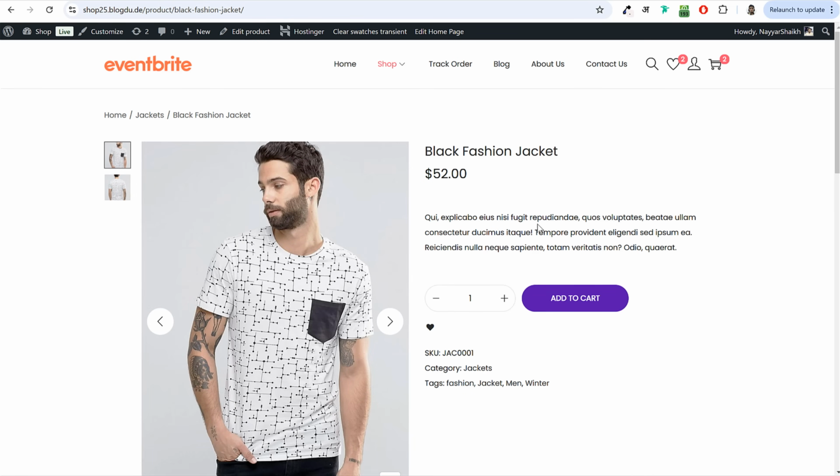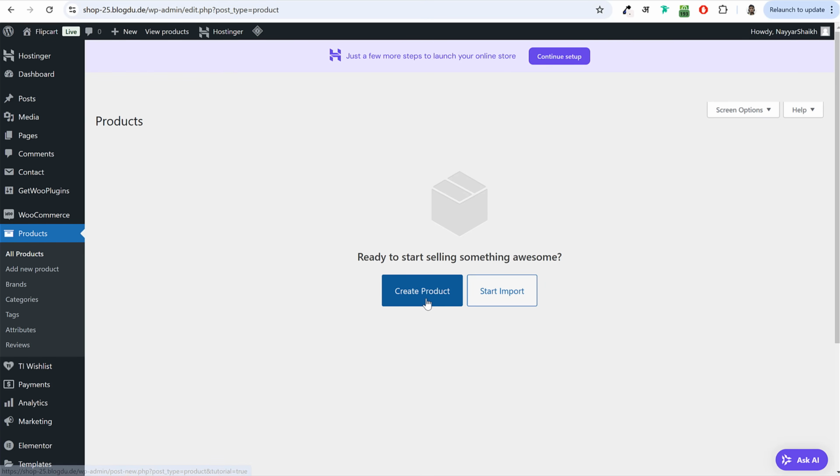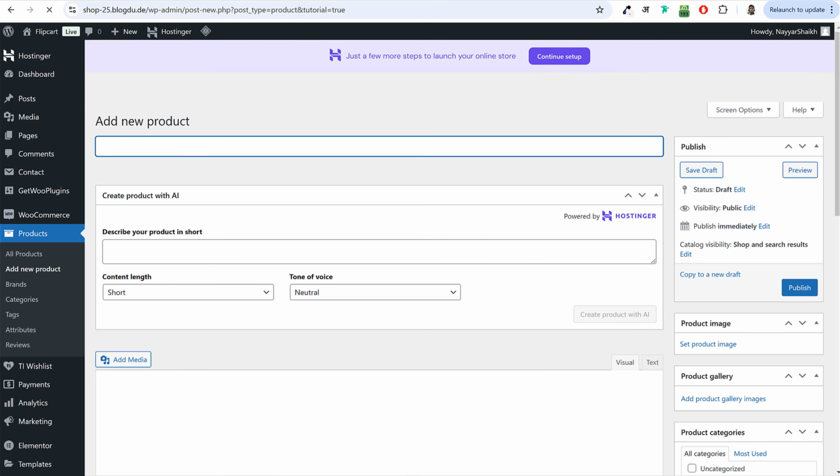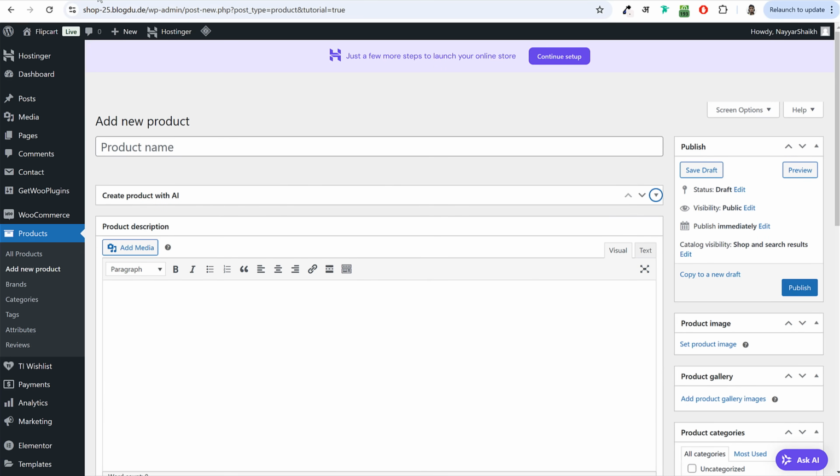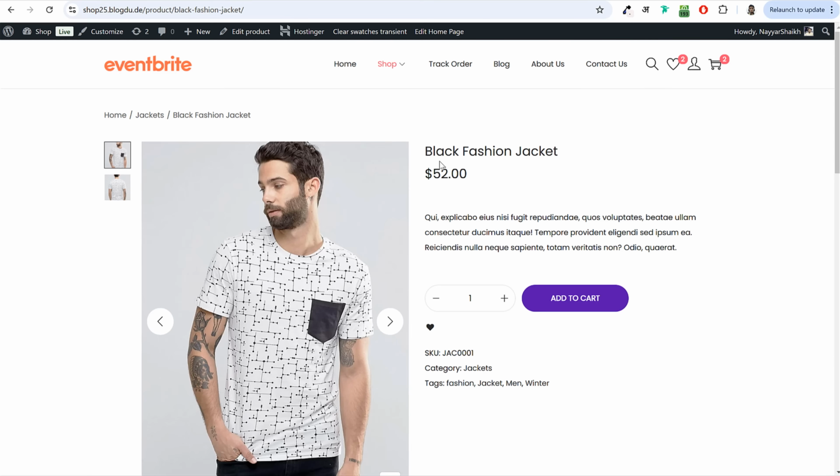This is a simple product. A simple product means that it has no variation. It's just one single product. I'll explain this when we create the variable product. Now to create a new product, we click on this Create Product button. Now we come back over here, come back to the demo website. You don't have to come back to the demo website. I'm just explaining where what goes.